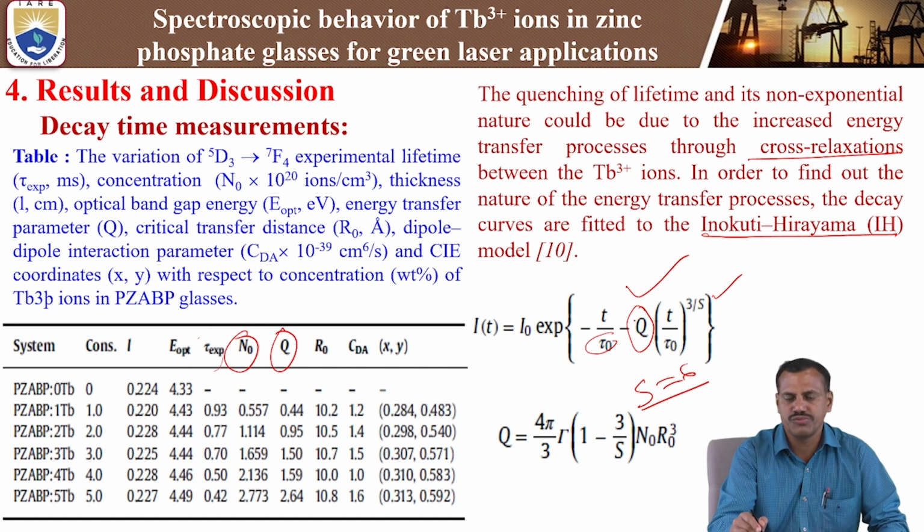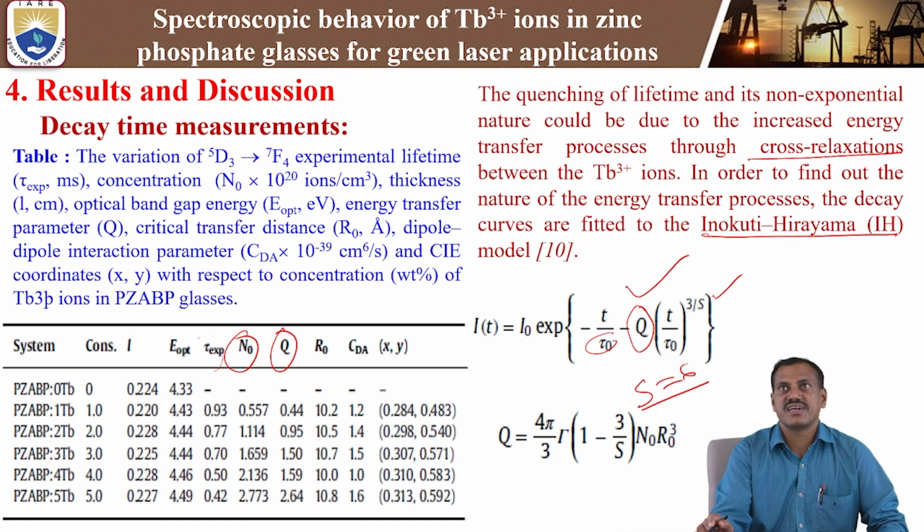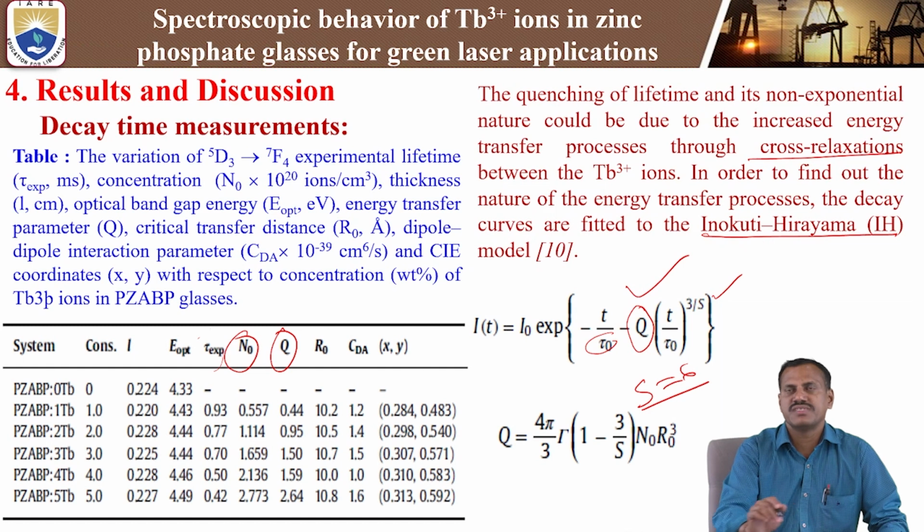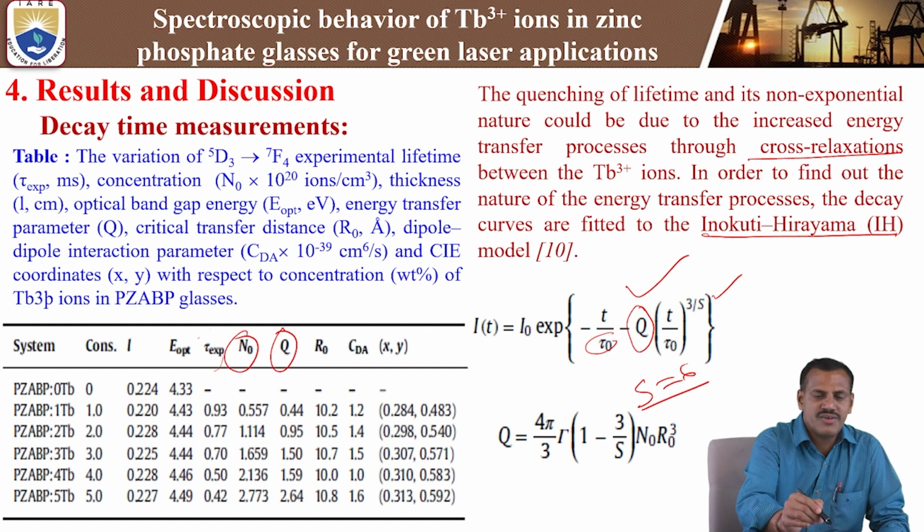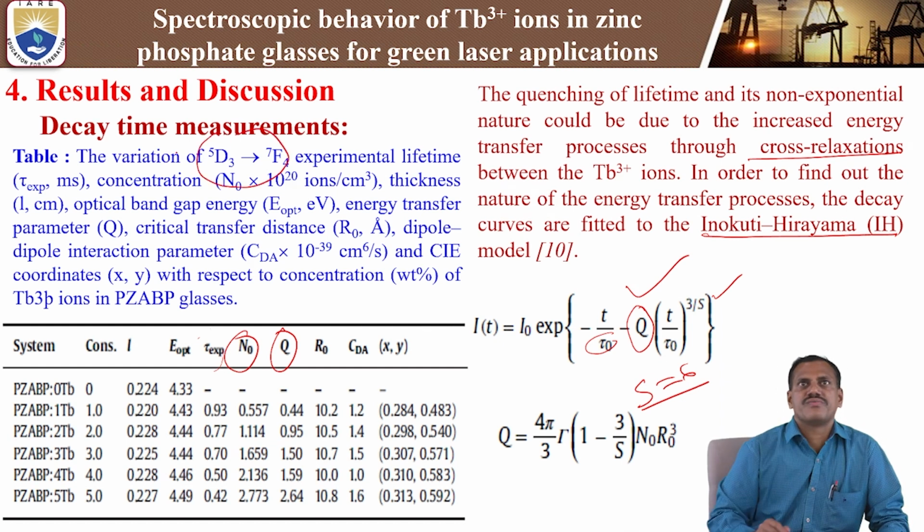Q is the energy transfer parameter that arises from cross relaxation between the terbium-3 plus ions. To find out the nature of the energy transfer process, we used the Inoue-Hirayama model, and by fitting we calculated the energy transfer parameter Q values for the different concentrations of the terbium-3 plus ions, particularly for the 5D3 to 7F4 transition.